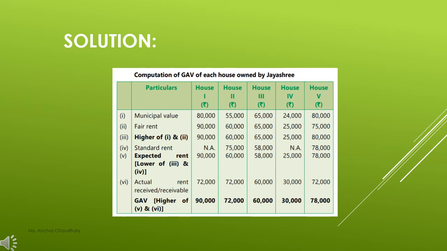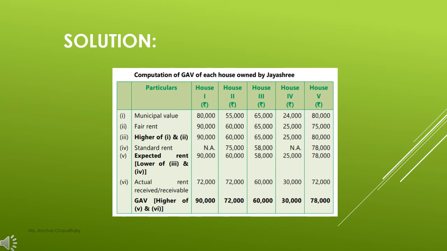In house number 2, your actual rent is more than your expected rent. So the highest value will be your GAV. In house number 3, 58,000 was expected rent, and again actual rent was more than the expected rent, that is 60,000. So you will consider your GAV as 60,000.